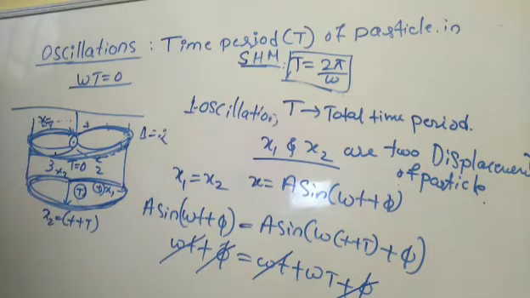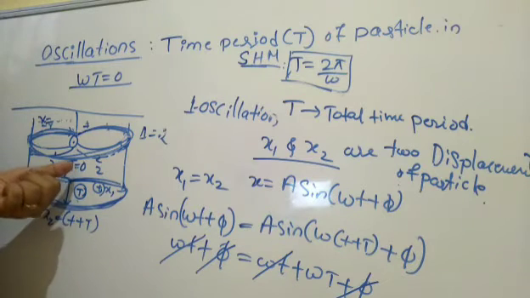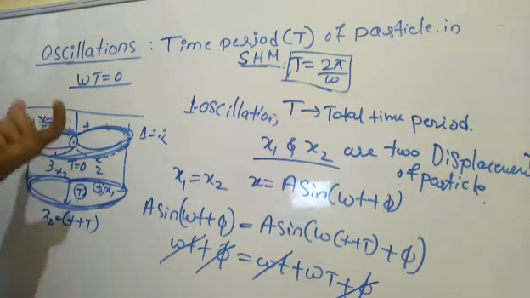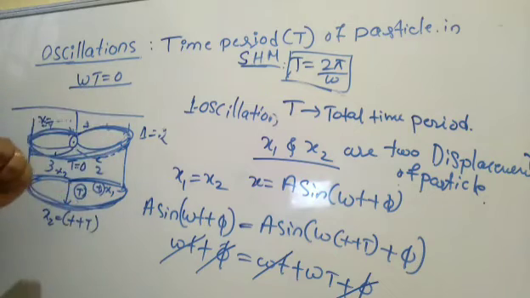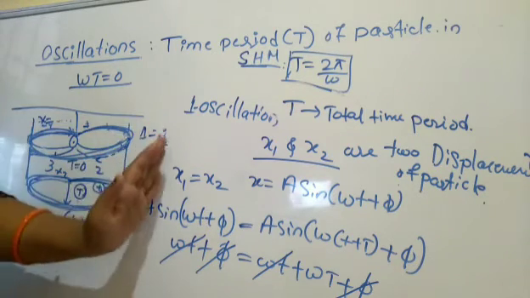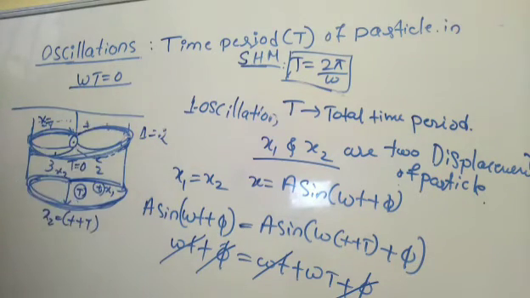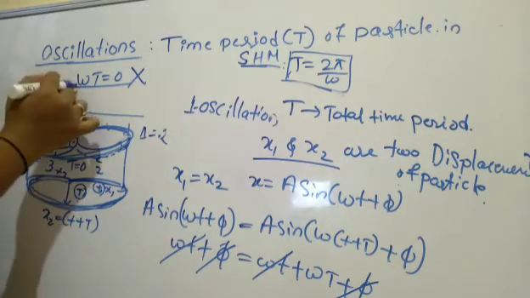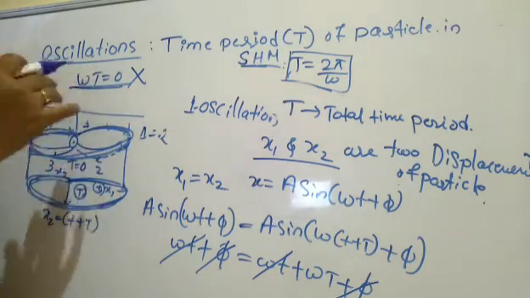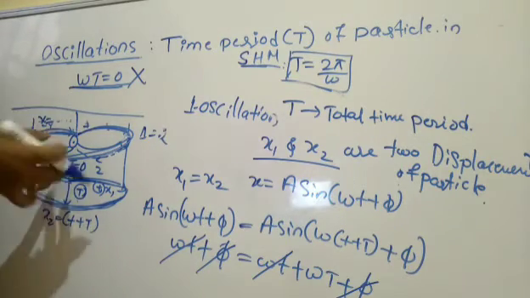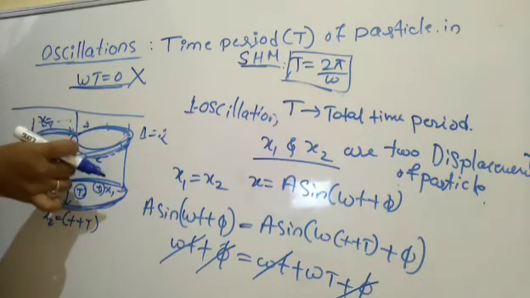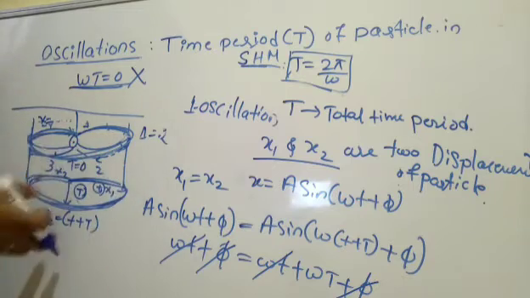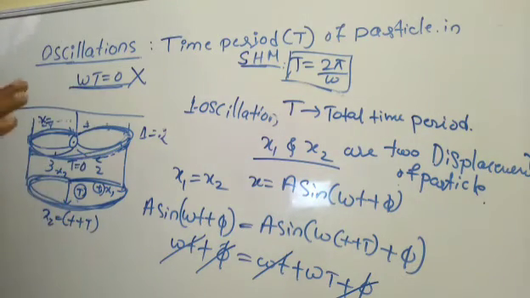So what does it mean here? The body didn't do any displacement, but we know that the particle is executing displacement, either to the positive extreme position or the negative extreme position. How can we say that? Time period T is equal to 0. So this statement is meaningless. It tells us that the body does not do any displacement; it is in the original position and after certain intervals it will be the same there only. So it does not carry any meaning.